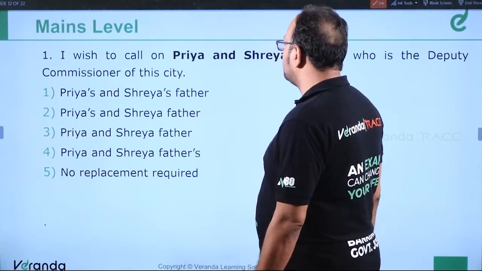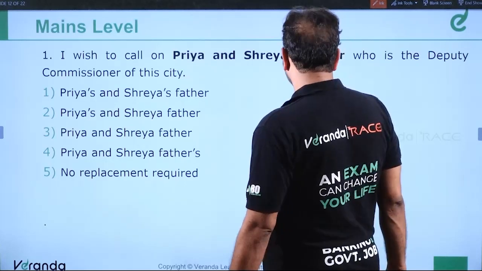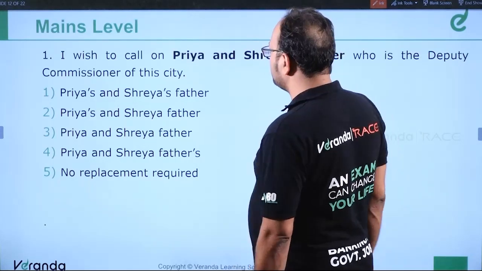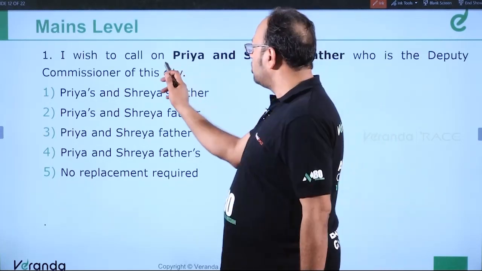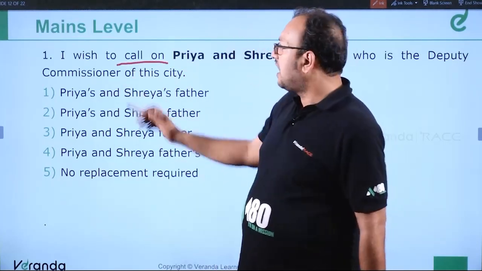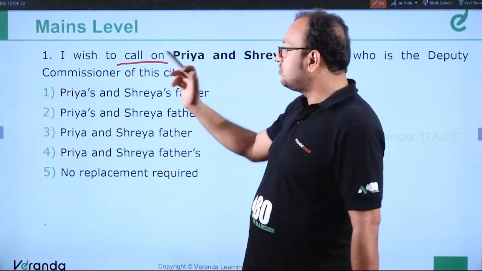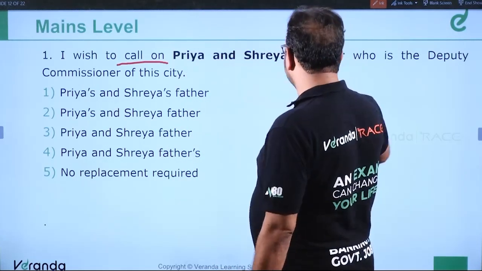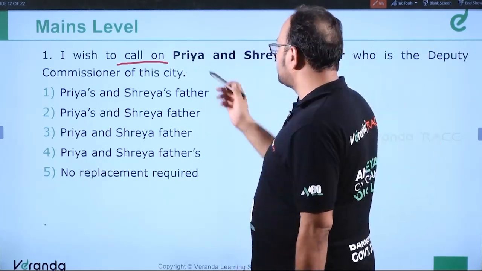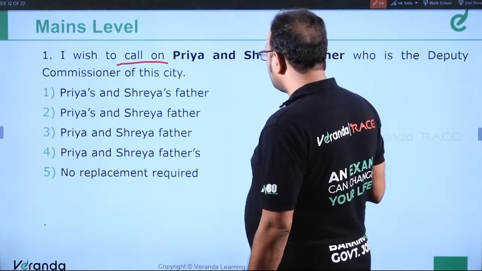I wish to call on Priya and Shreya's father, who is the deputy commissioner of this city. So call on. Call on means visit. I wish to visit. So call on does not mean calling somebody on the phone. So I wish to call on Priya and Shreya's father, who is the deputy commissioner of this city. See, we are talking about father.